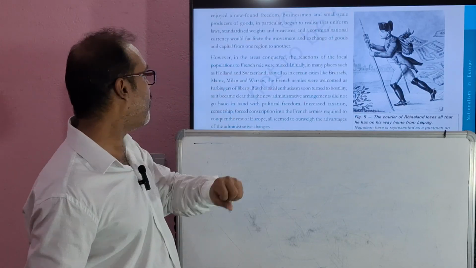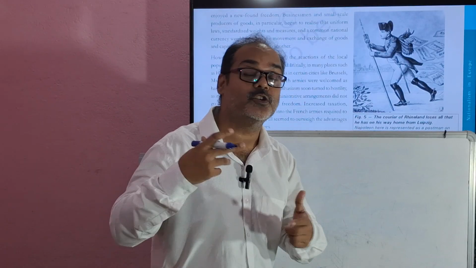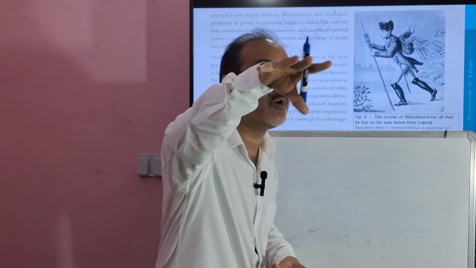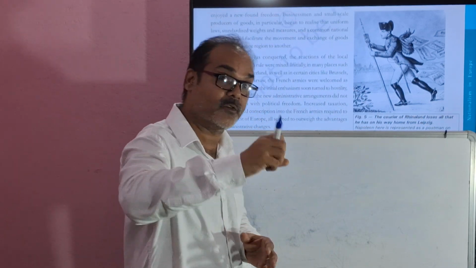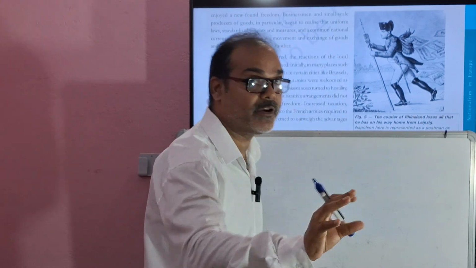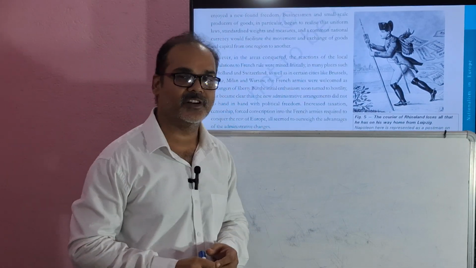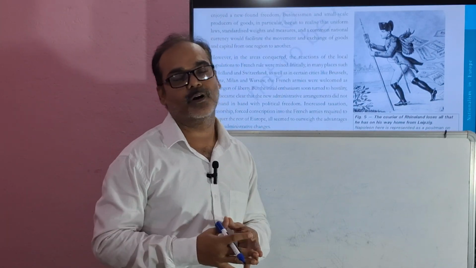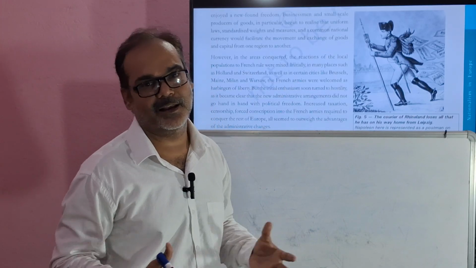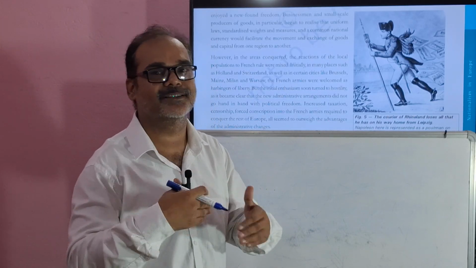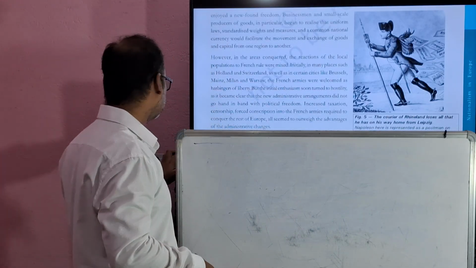They were required to conquer the rest of Europe. Now the rest of Europe has to be conquered, and that's why taxes were imposed, censorship was done, and people were forced to join the French armies. All this seemed to outweigh the advantages of the administrative changes. Whatever the people were expecting in the beginning, now just the reverse is coming, right?